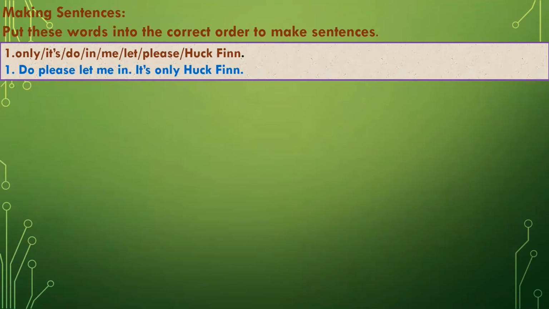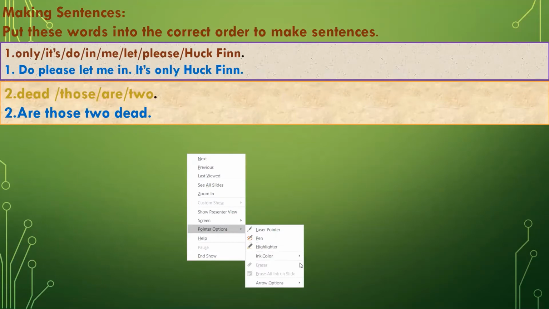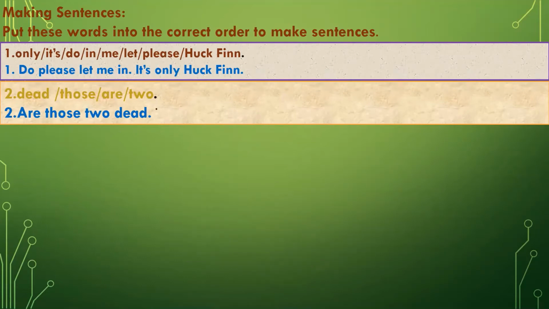The next words are that, those, are, two. Are those two that? You can put the question mark at the end of this sentence because this is a question, instead of a full stop.